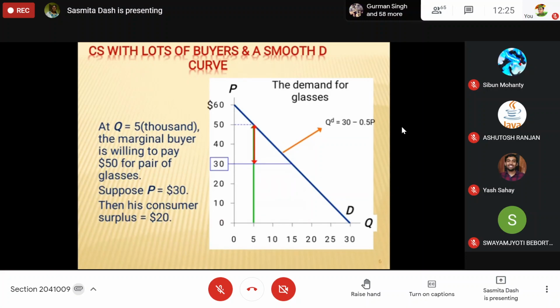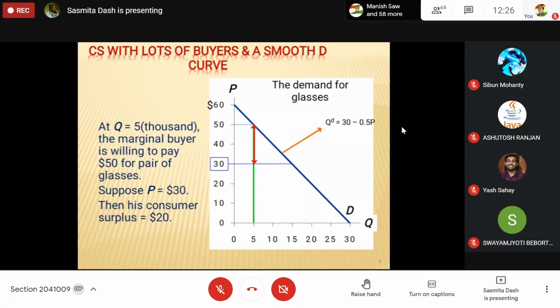If there are a number of individuals, then you will get an area, which is the area above the price and below the demand curve, because the demand curve represents the quantity demanded at each price. Those people whose willingness to pay is 30 and below are definitely not going to buy.